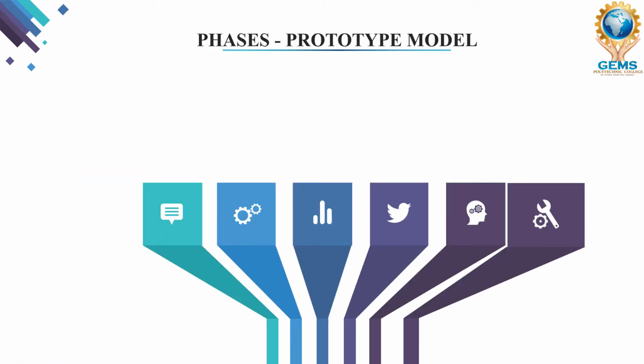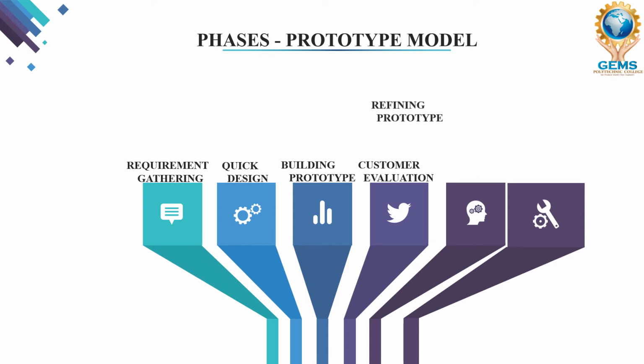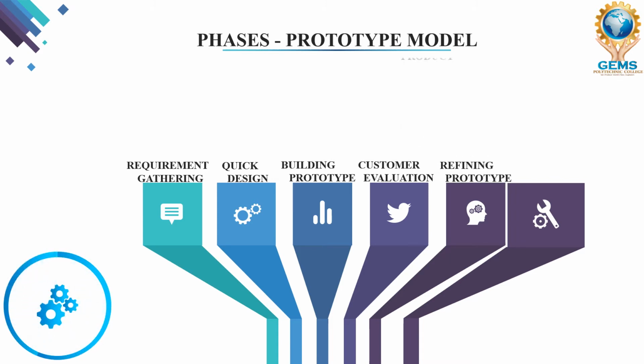Now we have the phases of this waterfall-like prototype model. First phase, we have requirement gathering. Second phase, quick design. Third phase, building prototype. Fourth phase, customer evaluation. And fifth phase, refining prototype. And at last, we have the engineered product.